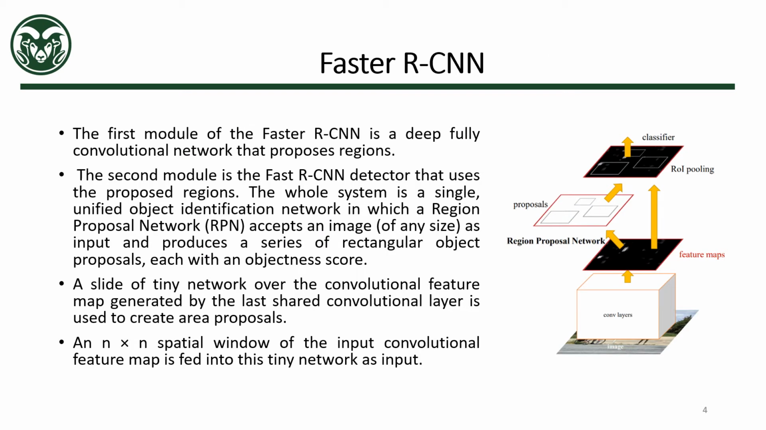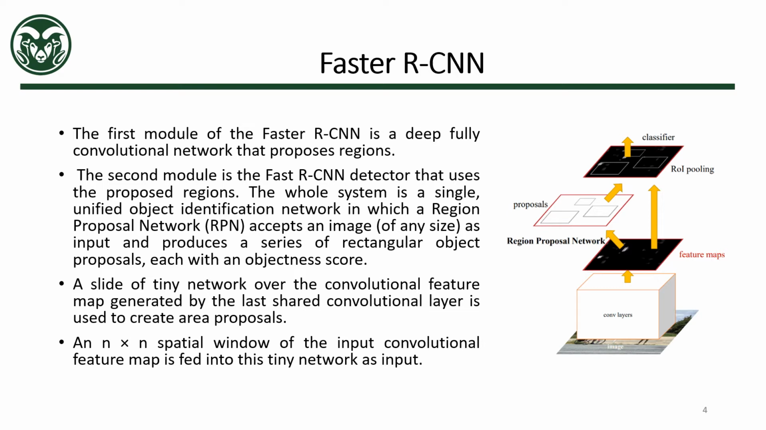Diving deeper into the deep neural network frameworks, first we have Faster RCNN, in which the first module is a deep, fully convolutional neural network that proposes regions. The second module is the Fast RCNN detector, which can also be used for object detection tasks. This uses the proposed regions, and the whole system is a single unified object identification network in which a region proposal network accepts an image as input and produces a series of rectangular object proposals with individual objectness scores.